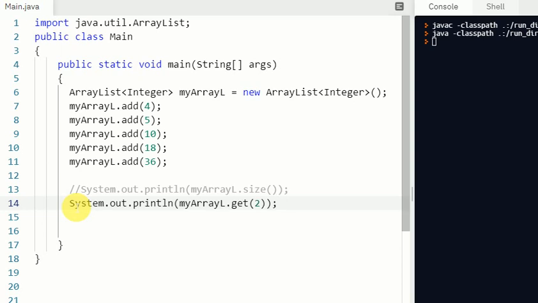This statement will give you the value which is stored at index number 2. If we look at the values, index 0 has 4, index 1 has 5, and index 2 has 10, so the answer should be 10. Let's see what the result is. I'm going to run the program.